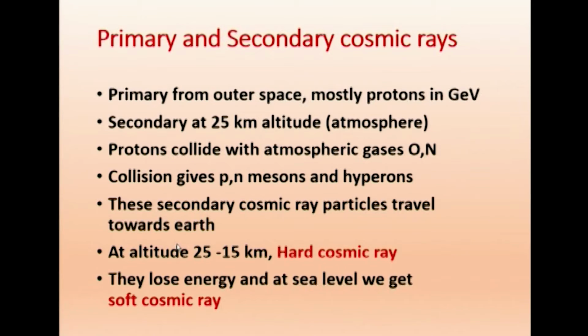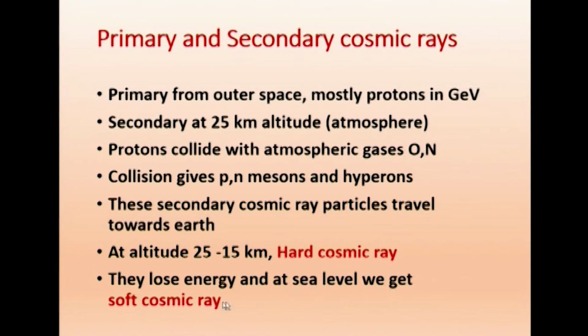They are produced at 25 kilometers height, and they will be traveling towards the earth, but as they travel they will be losing energy. At altitude 25 to 15 kilometers we get hard cosmic rays, hard because they are high energy. Up to 10 kilometers they lose some energy, but they are still strong enough. Therefore, they are called hard cosmic rays from 25 kilometers, the start of the atmosphere, to 15 kilometers from sea level.